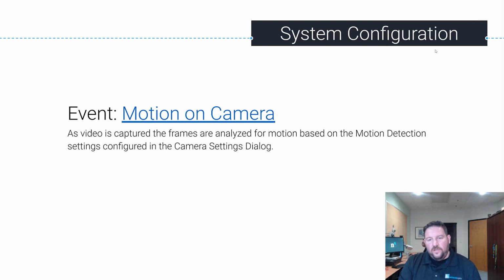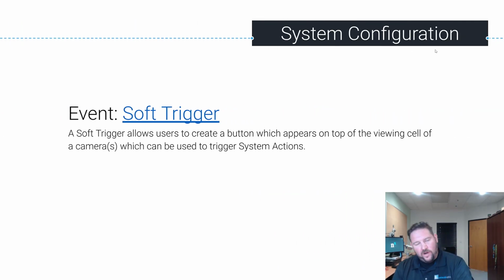So we just went over motion on camera. Now we're going to soft trigger. What is a soft trigger? A soft trigger is a software trigger. That's why it's called a soft trigger. It's not soft like as in not hard.